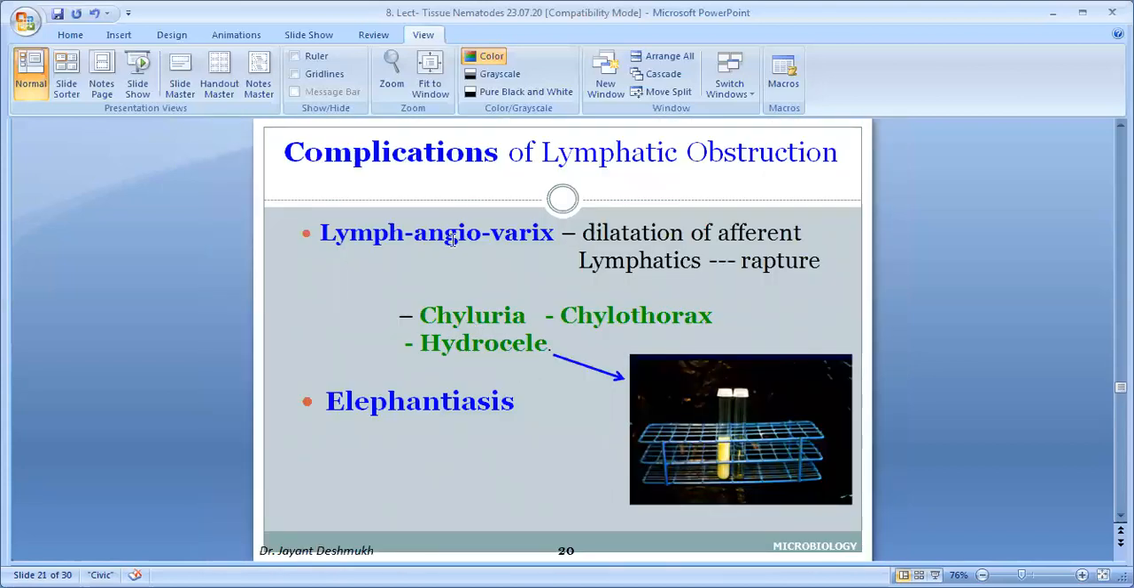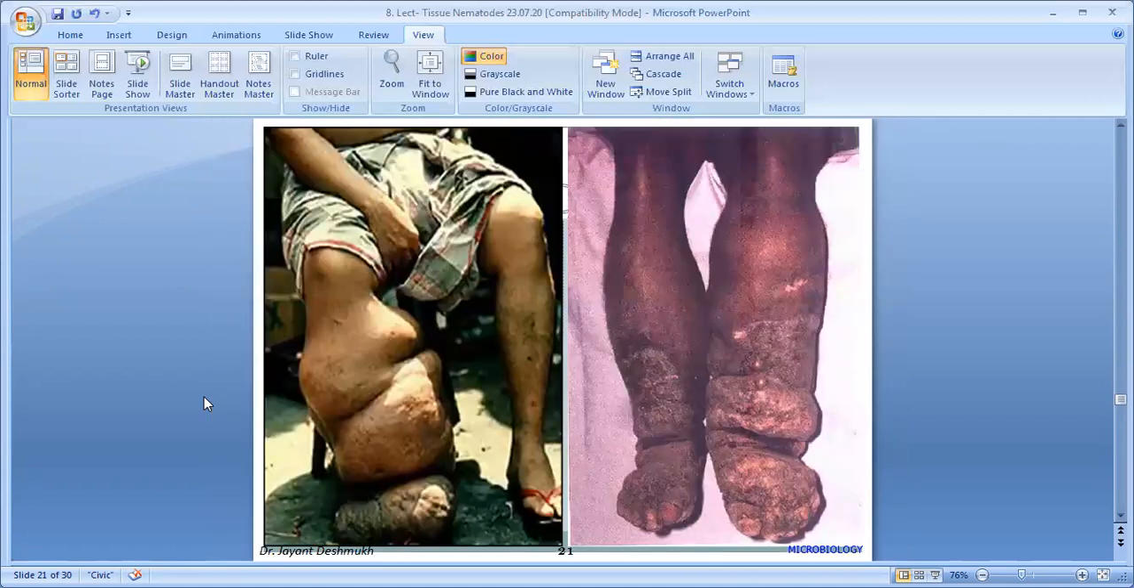Complications due to the lymphangiovarix, dilatation of the afferent lymphatics, and rupture. After rupture, as already told, depending on the site of rupture, there are different names: chyluria, chyle in the urine, chylothorax, and hydrocele. The last stage is elephantiasis, that is leaking, solid edema. This is solid edema, the last severe stage of filarial presentation. Elephantiasis, a leg like an elephant.